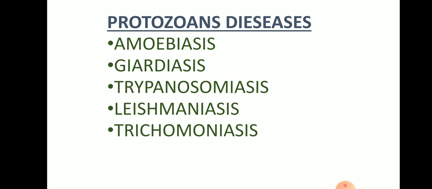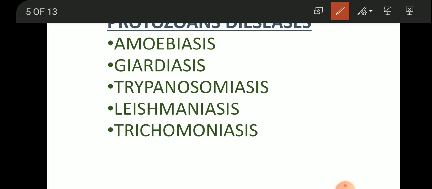The diseases caused due to protozoans are amoebiasis, giardiasis, trypanosomiasis, leishmaniasis, and trichomoniasis. These are some of the diseases caused by the protozoans.